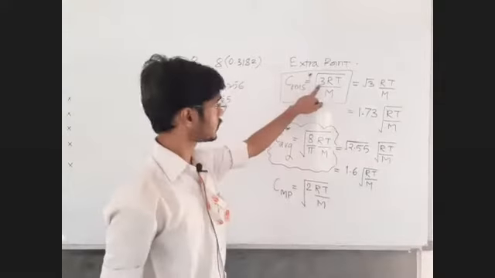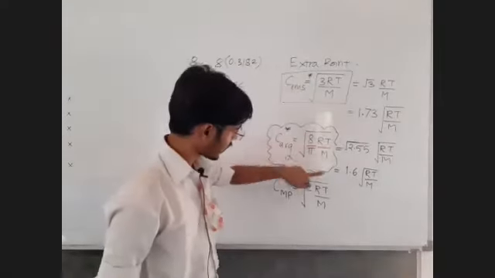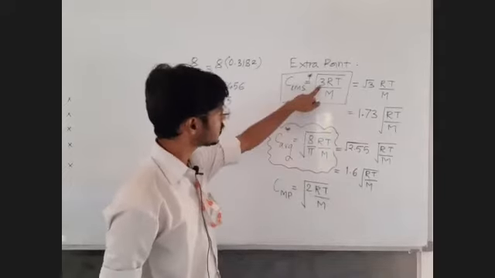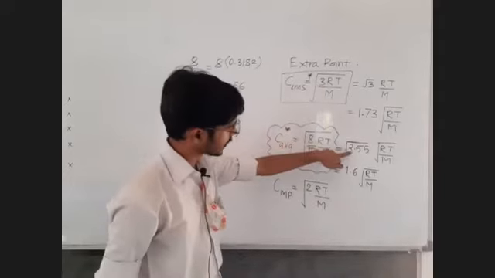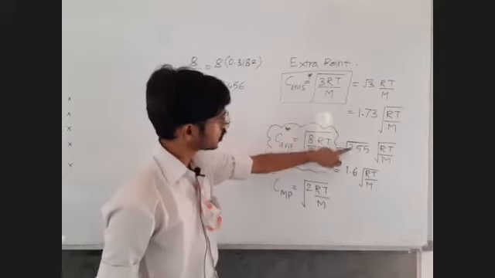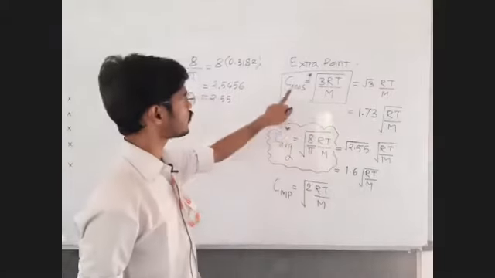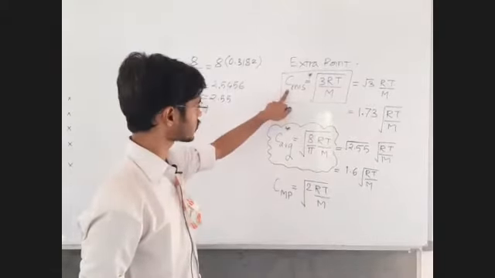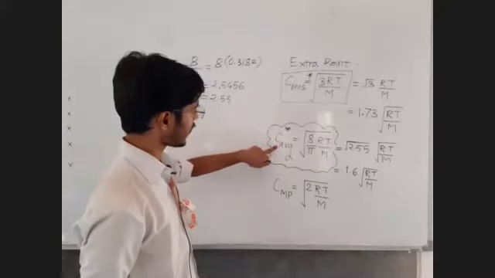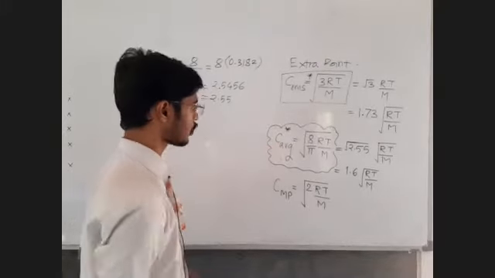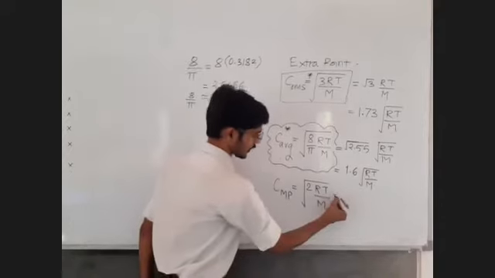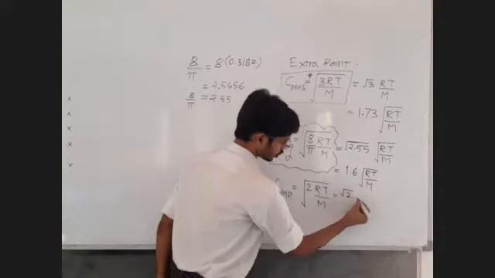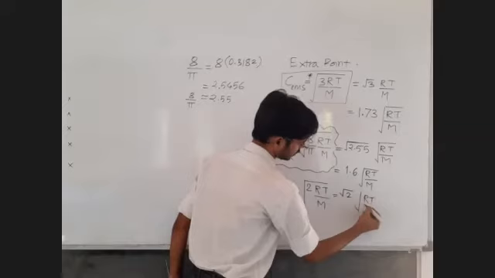So this is 3, this is 2.55 and this is 2. This is 3, this is 8 upon pi, which means 2.55. So 3, 2.55 and 2. Obviously RMS is going to be more than the average speed, and the average speed is going to be more than the most probable speed. So let us write this as root 2 into under root RT upon M.